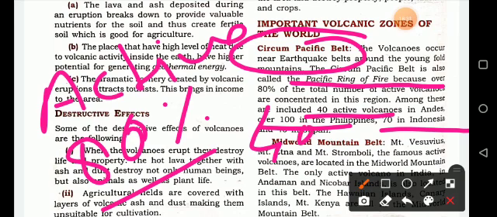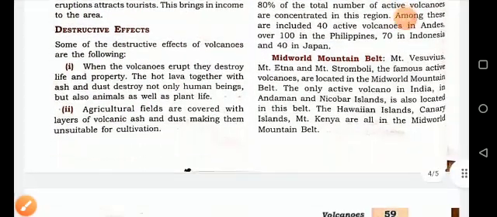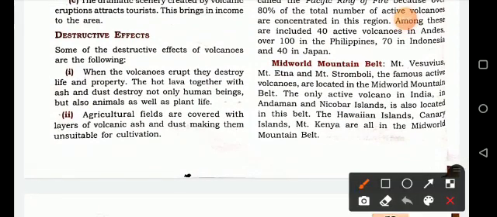Now the Mid-World Mountain Belt. It includes Mount Etna, Stromboli and other famous active volcanoes. These are located in the Mid-World Mountain Belt. The only active volcano in India, in the Andaman and Nicobar Islands, is also located in this belt. Examples are Hawaii Island, Canary Island and Mount Kenya in the Mid-World Mountain Belt.